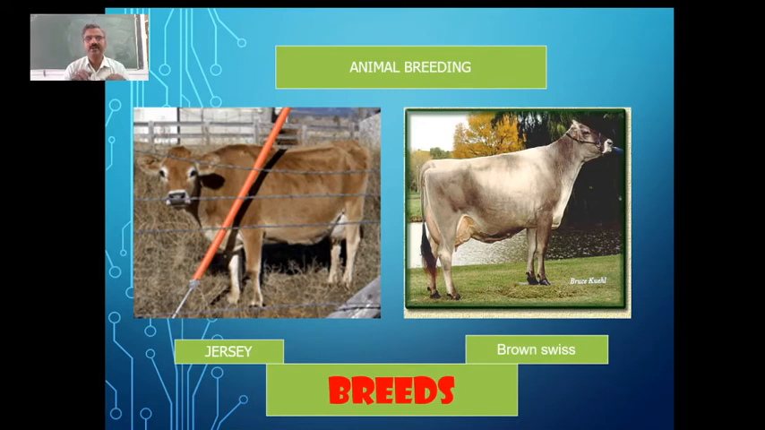In animal husbandry, animal breeding is one of the most important aspects which need to be taken care of. And then the question is, why should we go for animal breeding? It is to improve the quality of the products, to get better yield, and to have disease free animals. We need to go for animal breeding. Then what is this breed? What do you mean by breed?